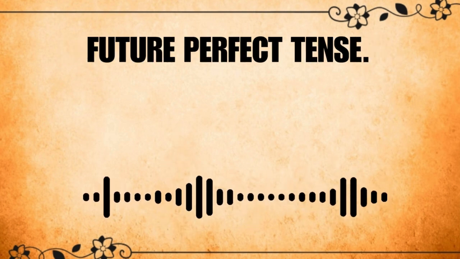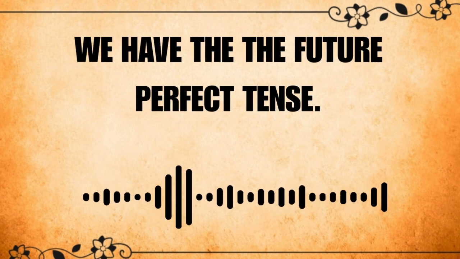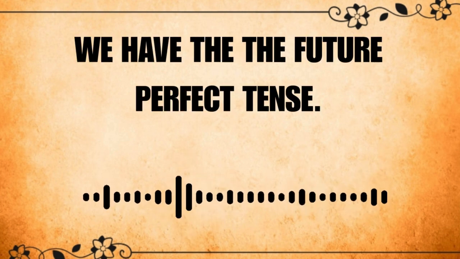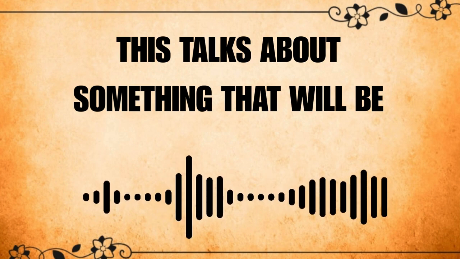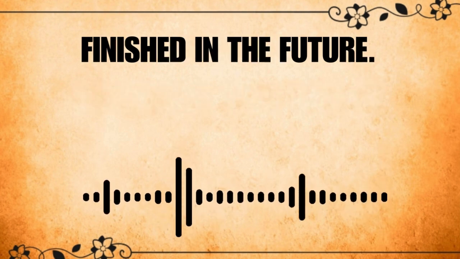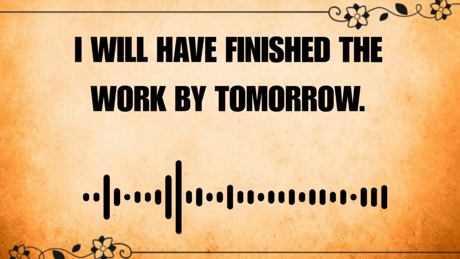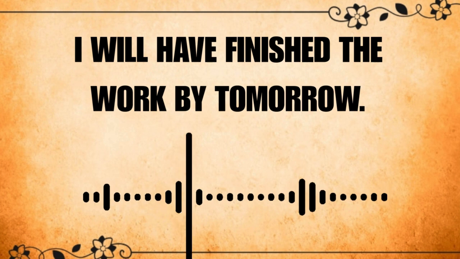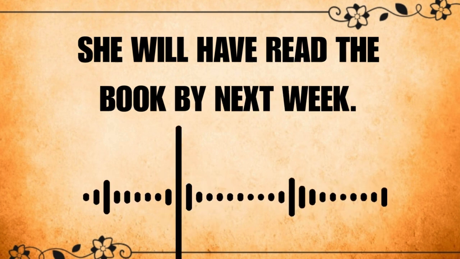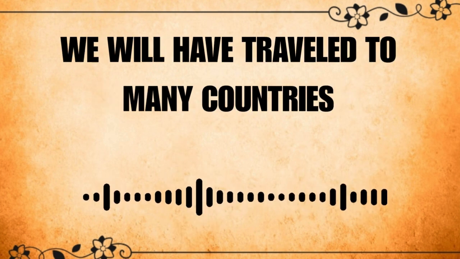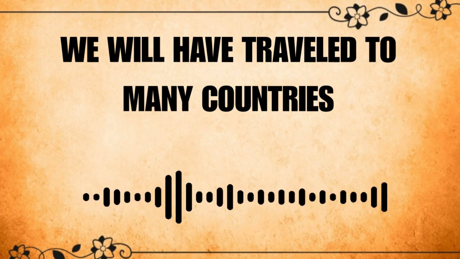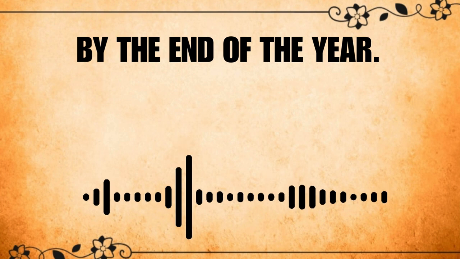Future perfect tense. Finally, we have the future perfect tense. This talks about something that will be finished in the future. Use will have plus past participle. I will have finished the work by tomorrow. She will have read the book by next week. We will have traveled to many countries by the end of the year.